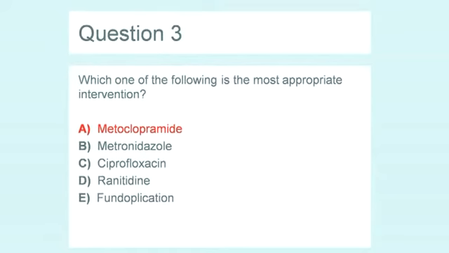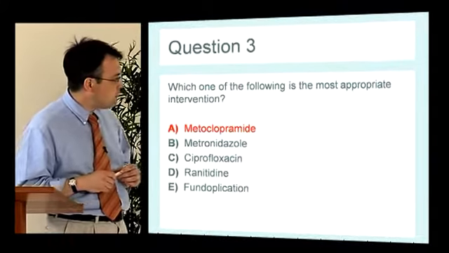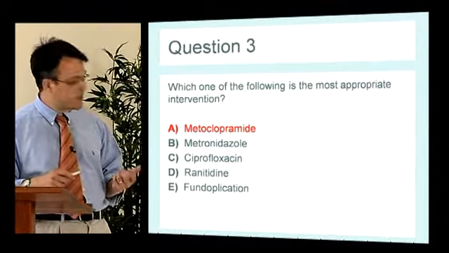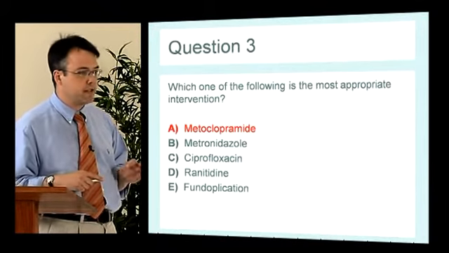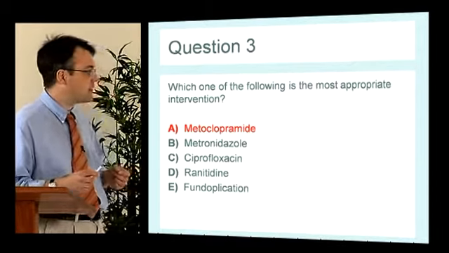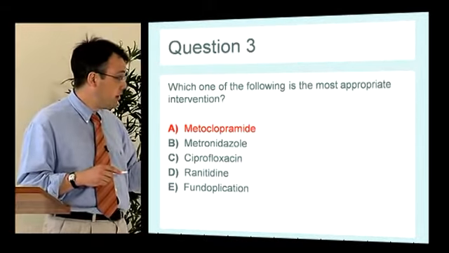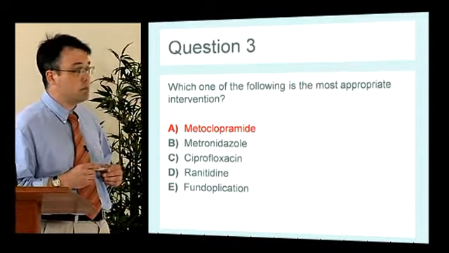Well, let's start at the bottom. Fundoplication. A wrap or fundoplication is often used for reflux, but generally in patients who are failing medical therapy. And someone with systemic sclerosis or with the CREST syndrome, which it sounds as though she has, will often have dysmotility, so fundoplication wouldn't be a very good option. You could give ranitidine, which would help with the reflux, and we occasionally use them together with PPIs, but it wouldn't help the bloating.